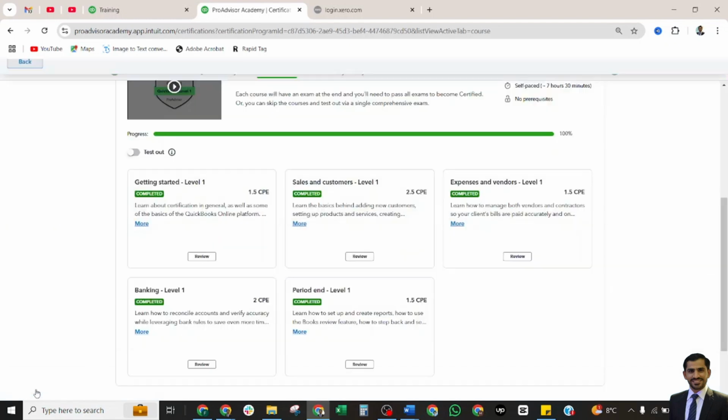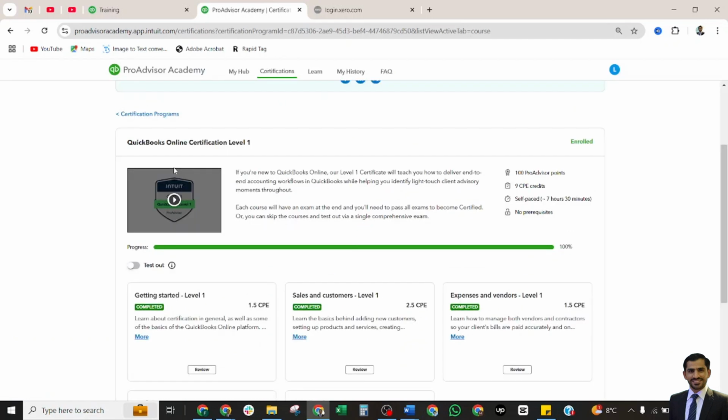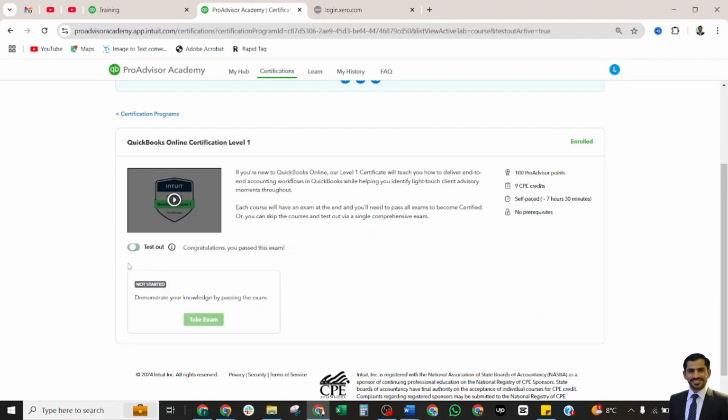Okay, now we shall move to the second method. In every course you will see this test out method. This is a toggle. You will select this button. Now you shall be able to take this exam directly. In this way, you shall not earn the CPE credit, but you may take the exam directly.